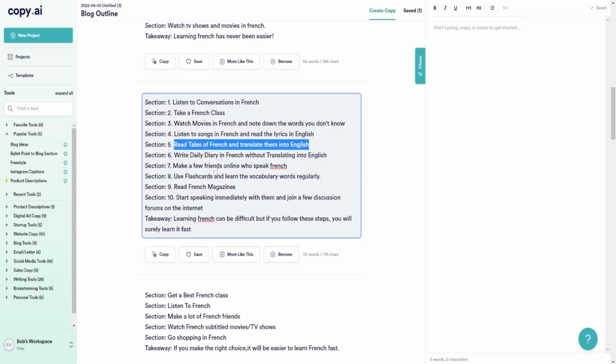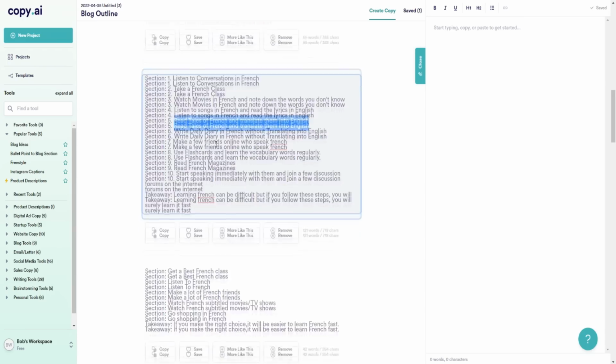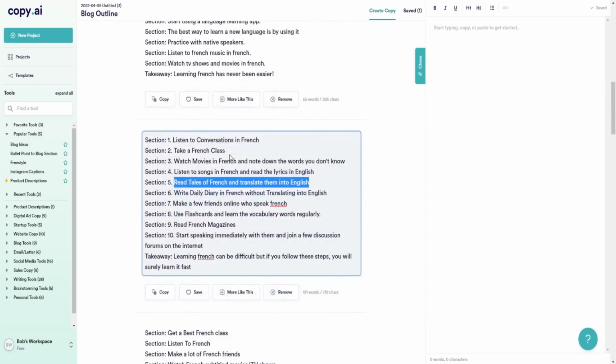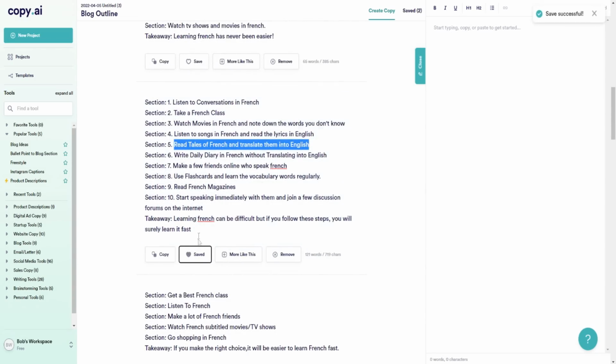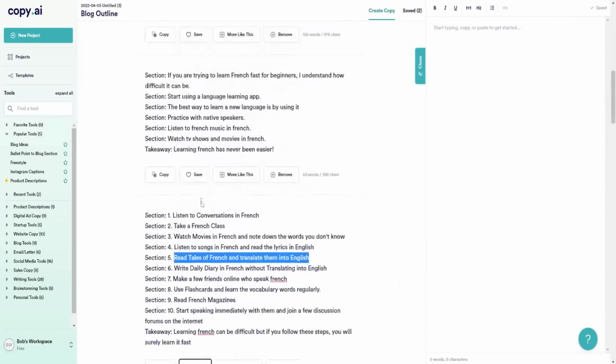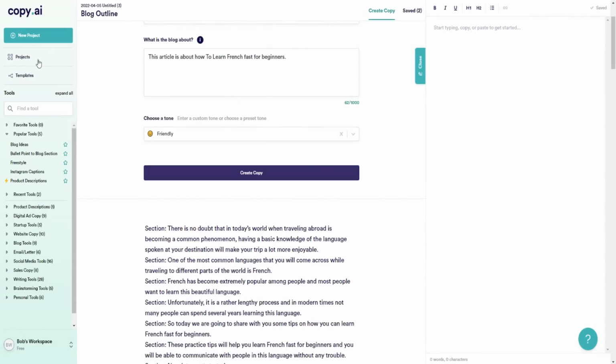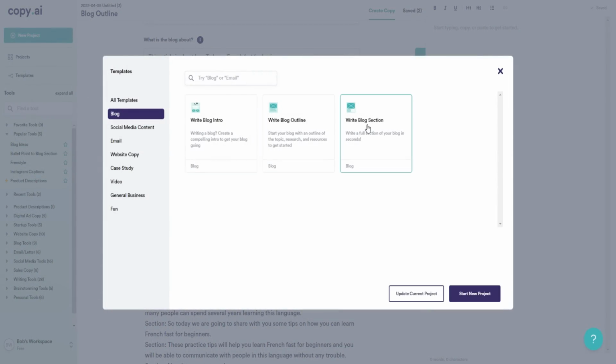So you're getting a lot of ideas that you can use for your blog outline that can be used for content. That's not bad at all. So let's go ahead and save that. Again, there's lots of different options right here. And if we go over here to templates, we can create a blog section, update our current project.